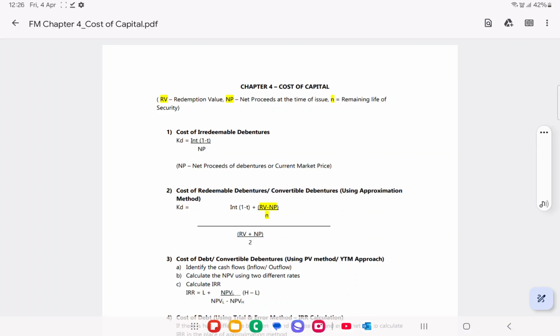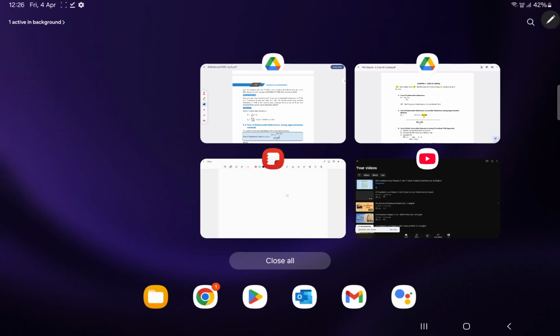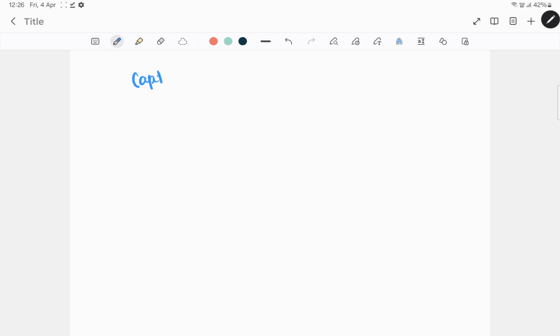So in this chapter, we will see all about cost of capital. Now what do you mean by capital first of all? Capital can be in the form of equity or debt.